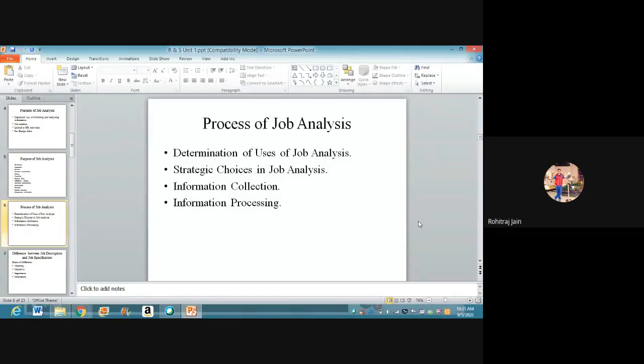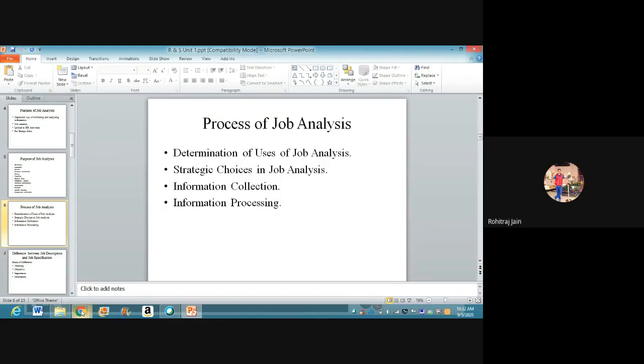Then the third aspect in information collection would be methods for data collection. Can anyone tell me which are the common techniques used for information collection in job analysis? I just told you the source is the employee who is working in the organization. Now I am asking all of you one question: the different methods for data collection when it comes to job analysis, can anyone tell me? Anyone? So, through interview. Very good.